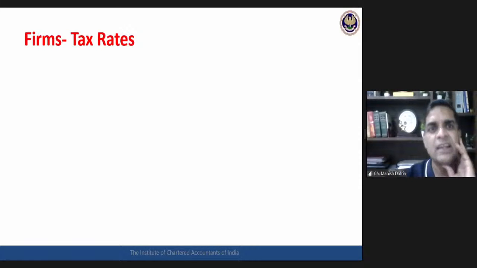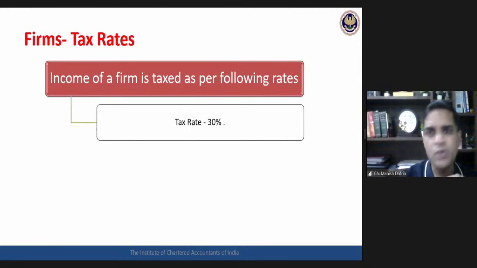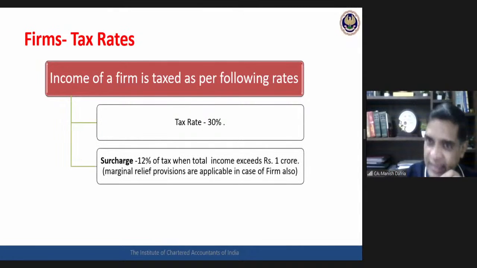First of all, again, rate of taxes. We all know flat 30%, no slab kind of thing. Flat 30% is the tax applicable with respect to partnership firm. Okay. Then partnership firm surcharge is at the rate of 12% when the income exceeds 1 crore. If the income is more than 1 crore, then the surcharge comes into picture. The rate would be 12%.